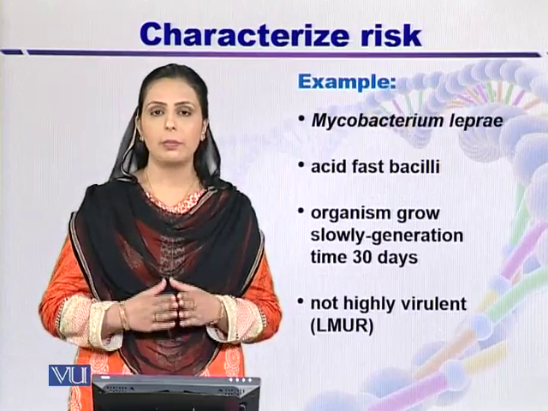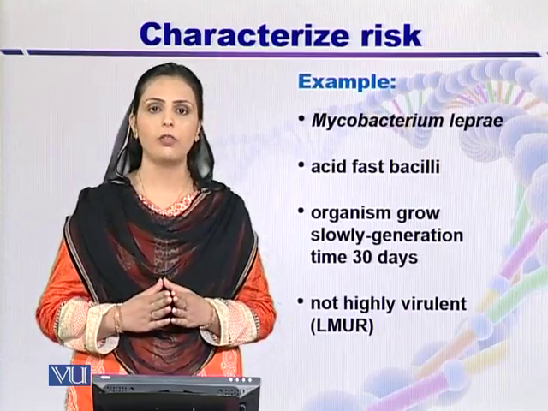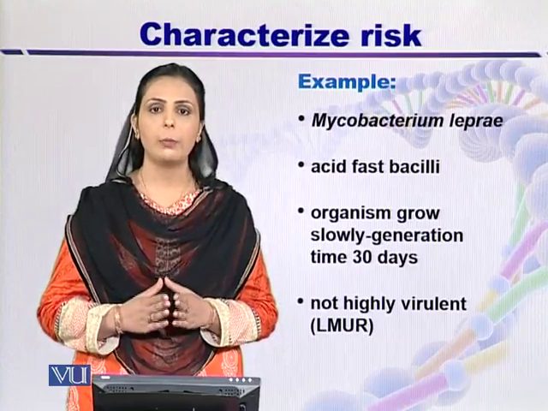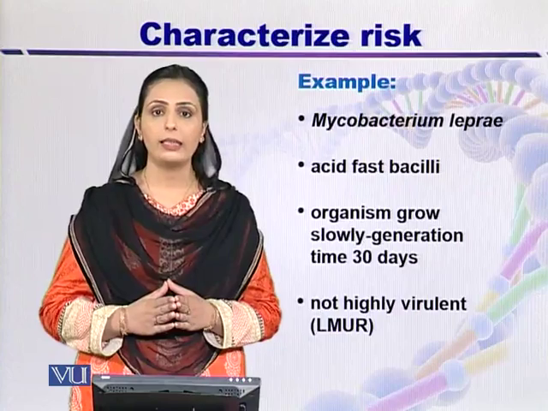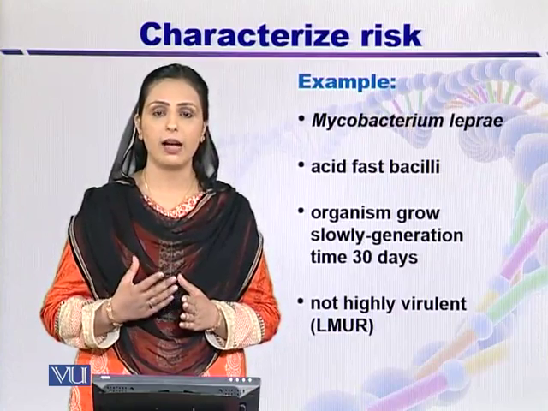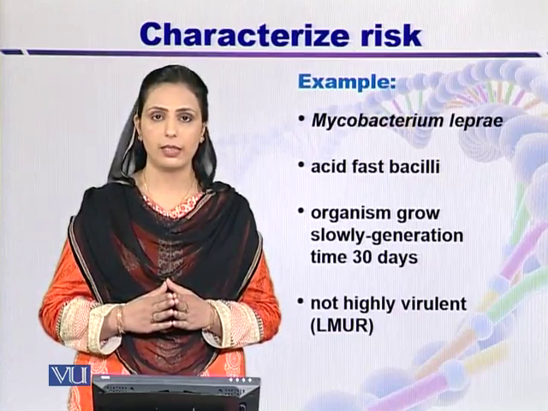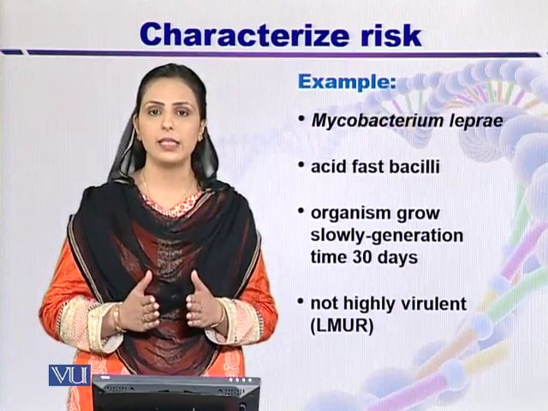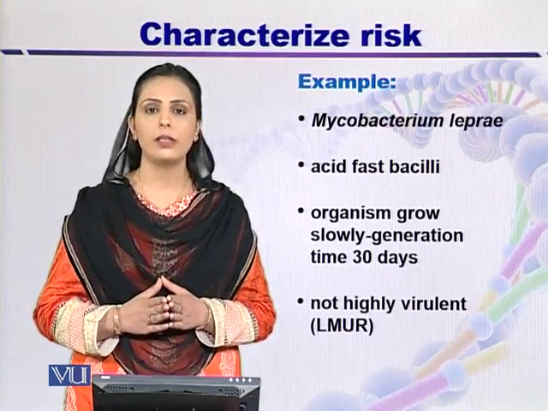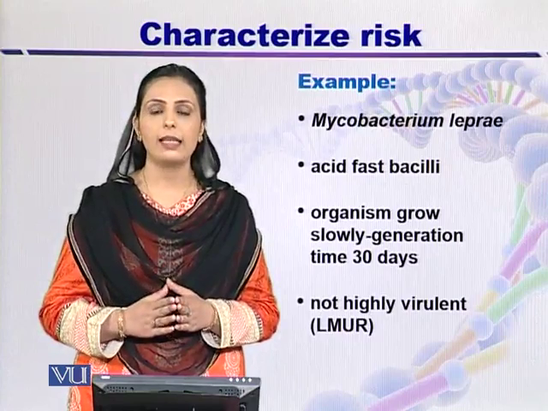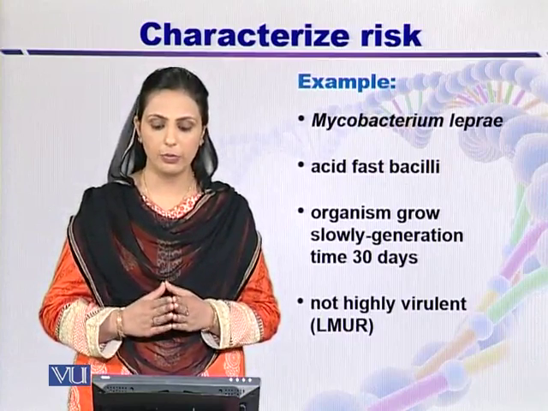Now I want to explain it with the help of an example. Let's take an example of Mycobacterium leprae. Mycobacterium leprae is an acid-fast bacillus. They give a strongly acid-fast reaction when stained with carbolfuchsin. The sides of this bacteria are parallel and the ends are rounded. The arrangements are usually palisade. This Mycobacterium causes a disease known as leprosy.